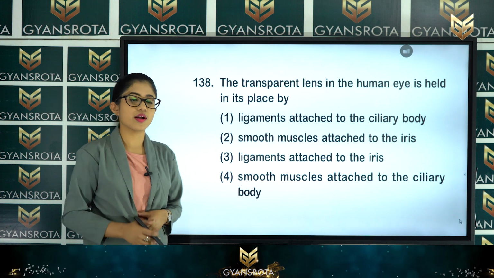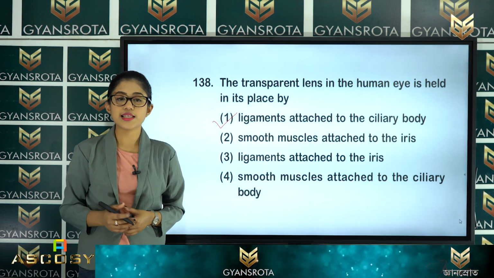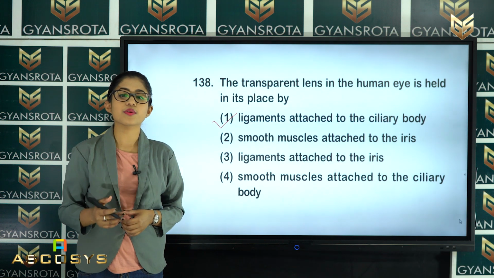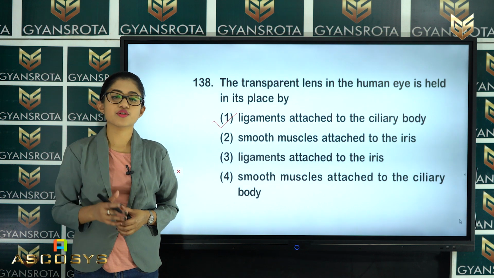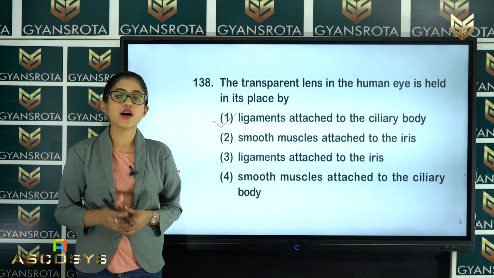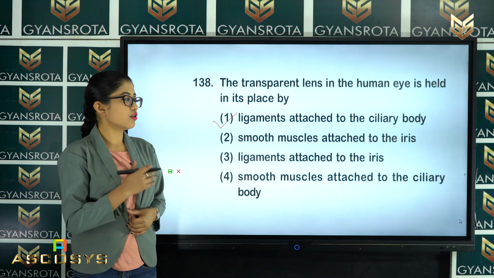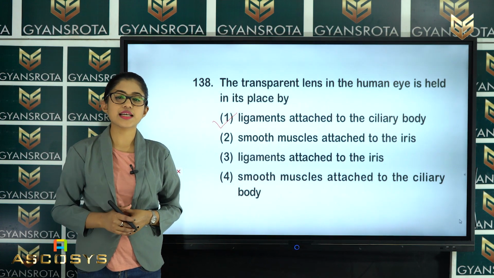That is option number 1, ligaments attached to the ciliary body, which says that the transparent lens in the human eye is held in its place by ligaments attached to the ciliary body. We have already discussed the structure and function of eye and ear, right? So, option 1 is the correct answer for this question. Now, let us see the next question.